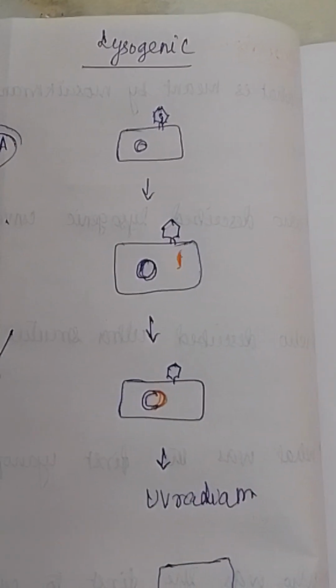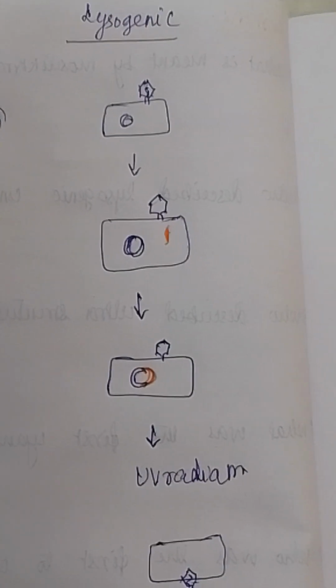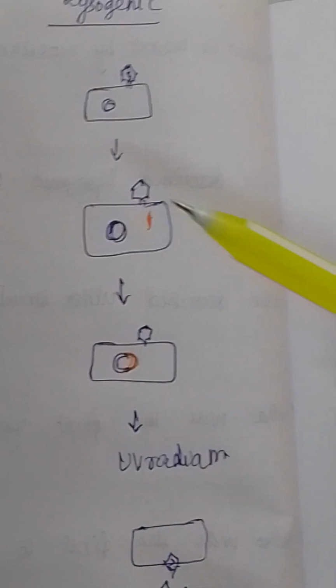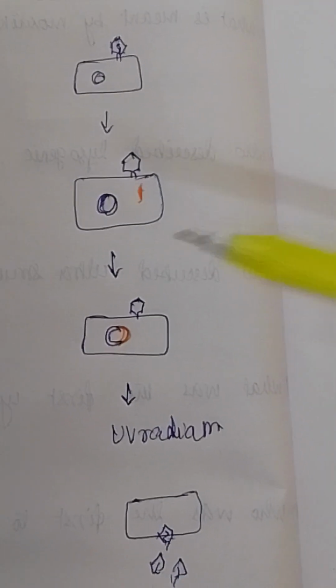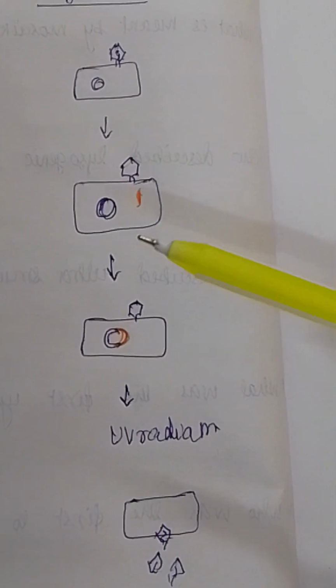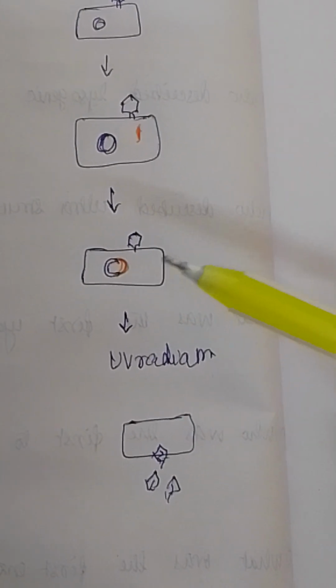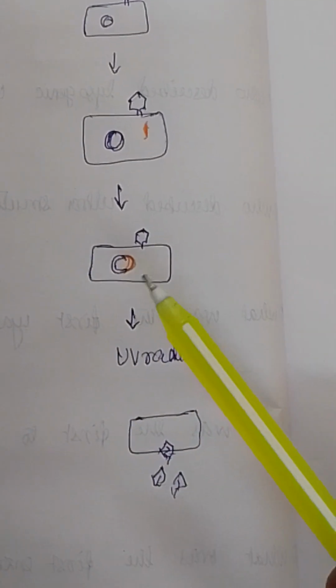Next cycle is the lysogenic cycle. Here the bacteriophage will recognize and adhere on the host surface, and in the lysogenic cycle the DNA, that is the genetic material, is pierced into the host cell, and it does not stay free in the host cell, that is, it integrates with the host.